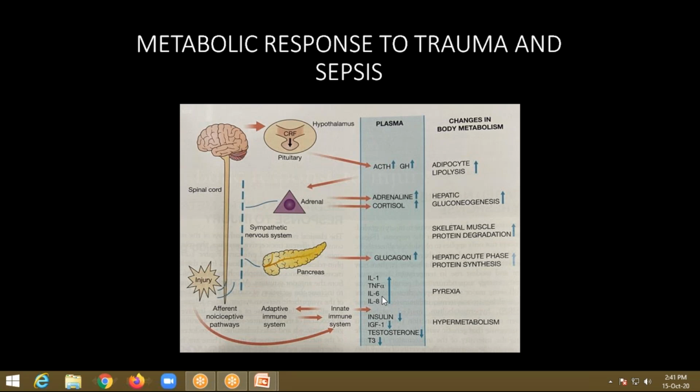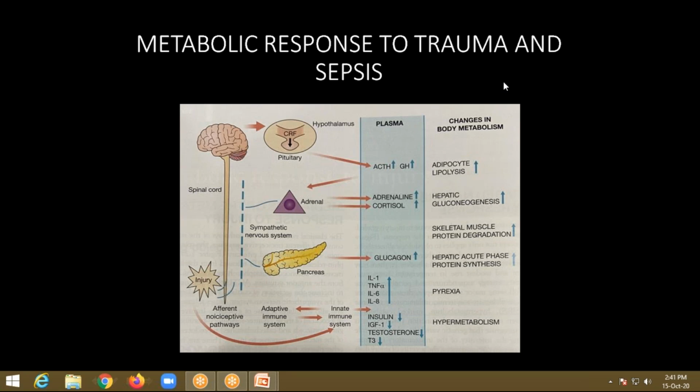An immunosuppressed patient will be more prone to nosocomial infection, that is hospital acquired infection, and opportunistic infections. So this CARS should not be prolonged; the surgeon should intervene actively. This is a short brief introduction regarding the metabolic response to trauma and sepsis.